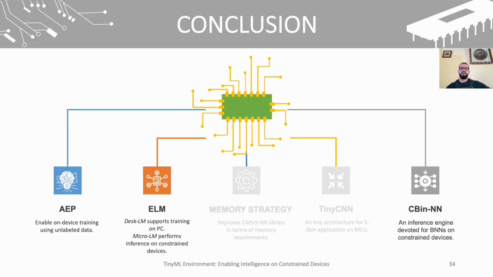To conclude this presentation, we have introduced a comprehensive suite of frameworks and solutions for hosting tiny machine learning applications on constrained devices. These frameworks include the Autonomous Edge Pipeline for on-device training using unlabeled data, tinyMLaaS and micro-LM for model training and inference, and also the Sequent Neural Network Inference Engine, which allows for the efficient execution of binarized neural networks on constrained devices. Our experimental results showed that our proposed solutions outperform state-of-the-art tiny machine learning deployment solutions with significant improvement in memory requirements, inference speed, and accuracy.